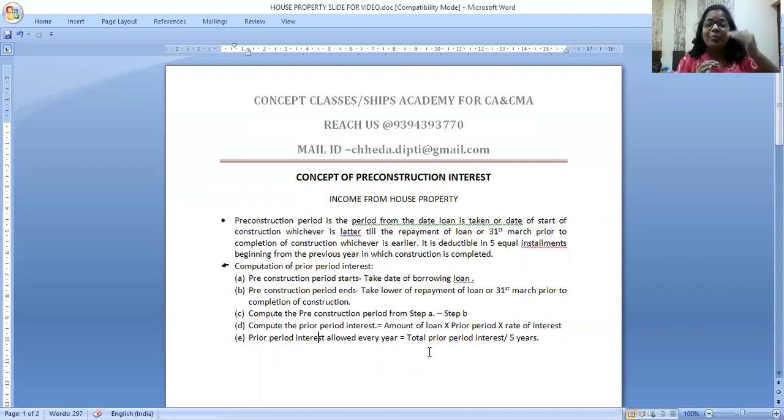I repeat, pre-construction and current year's interest put together for two self-occupied properties of an assessee is 2 lakh rupees, the upper limit. And if it is related to deemed let out and let out, whatever is the actual amount of interest, it is allowed. I think for interest limits and all, I'll make another small conceptual video.